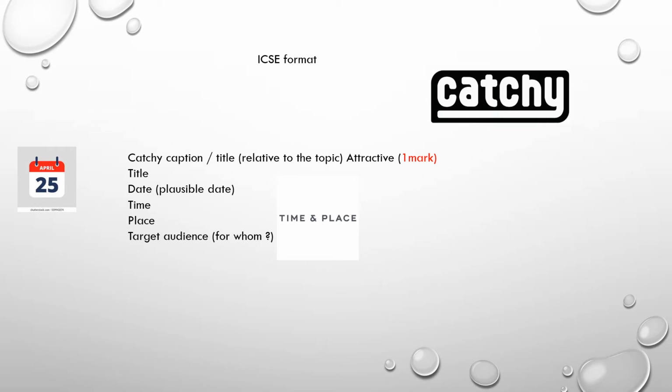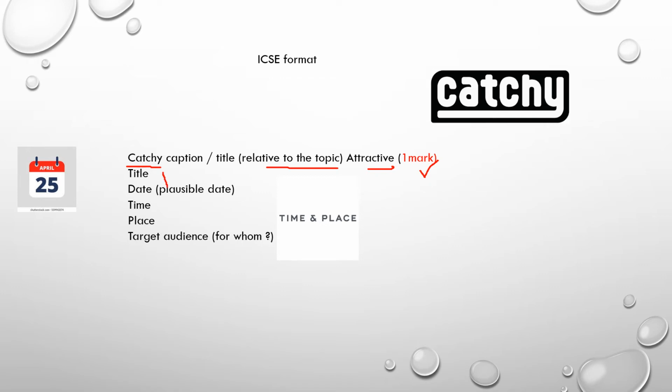So it has to be relative to the topic, it has to be attractive, it has to be catchy, which will draw the attention of the viewer. If it is meeting all these parameters, then only a mark will be awarded. Next is the title. Suppose it is a debate competition, so you will write debate competition, that's it, and you will get 1 mark.